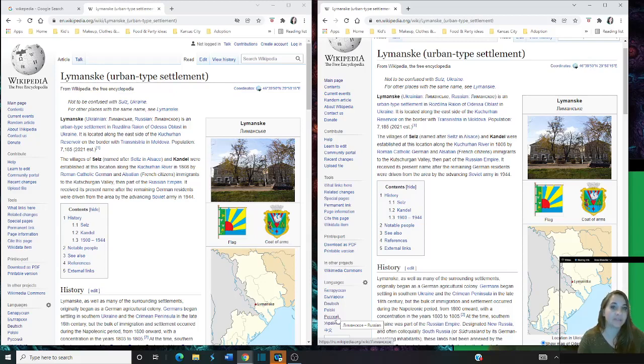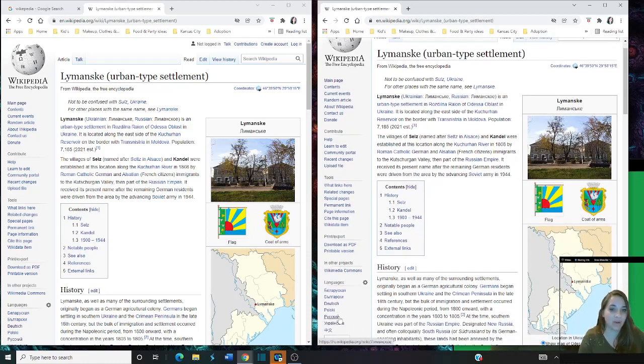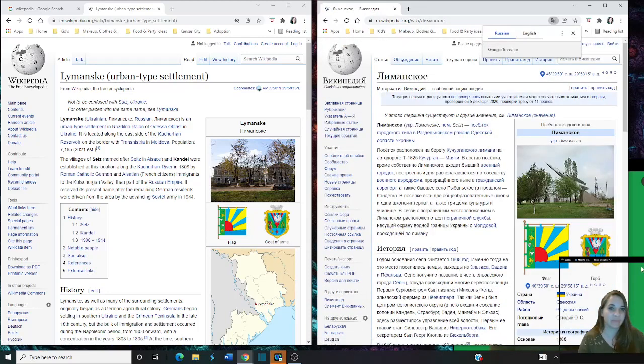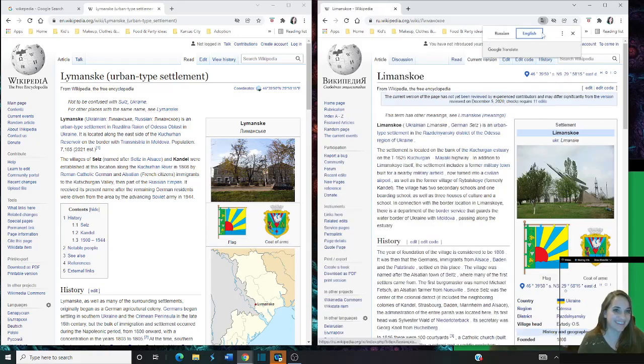Now, look at the similarities. You see how everything's the same? The pictures, there's 2 paragraphs here. Look at this little box here of all this detail. Notice how different that's going to be in a minute. Go ahead and click on the Russian translation. Again, I don't speak Russian, so I'm going to right-click this Russian translation and translate it to English, okay? Whoa, what the heck? There's a whole completely different write-up of this town.